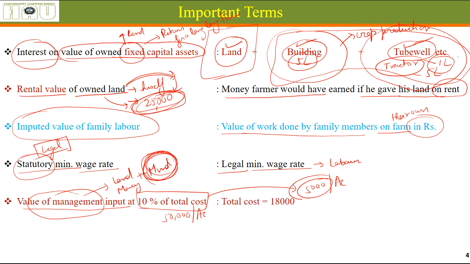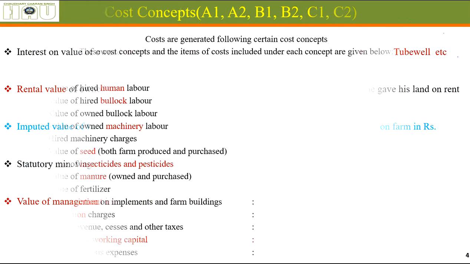This money, let's say 5,000 rupees, he could have easily earned if he had used his mind somewhere else. That means he would have worked for someone else. So we need to include this also in the cost of cultivation.